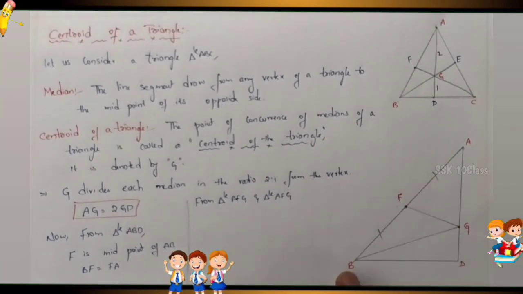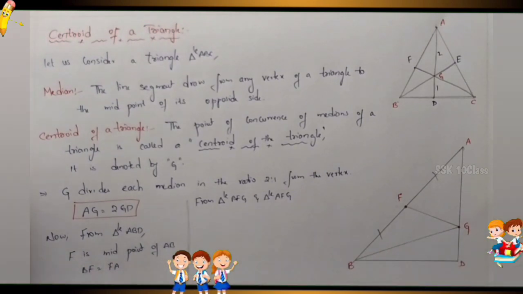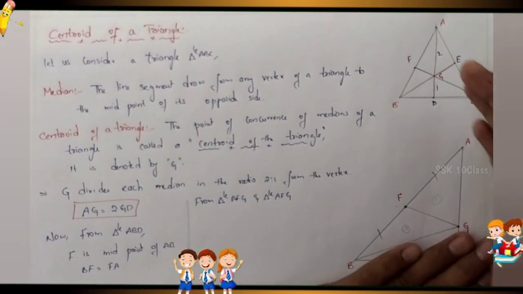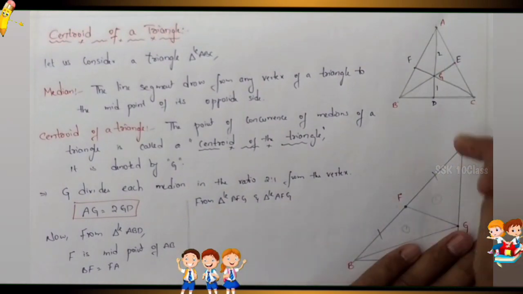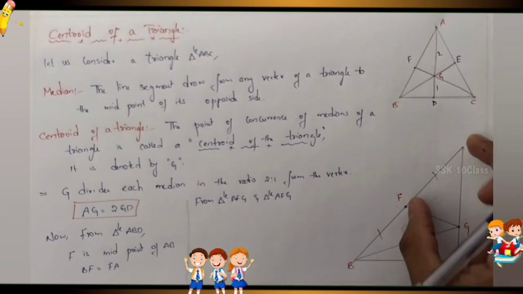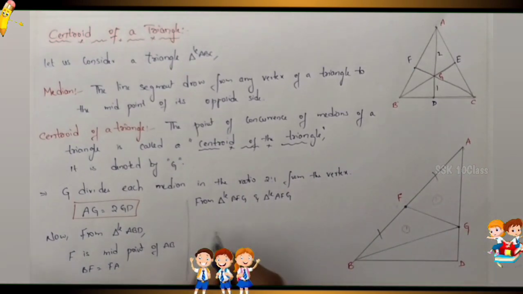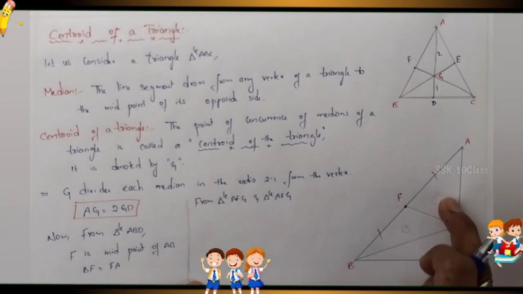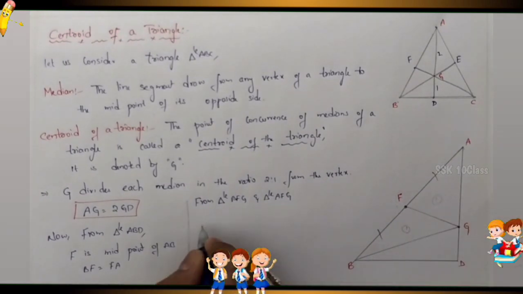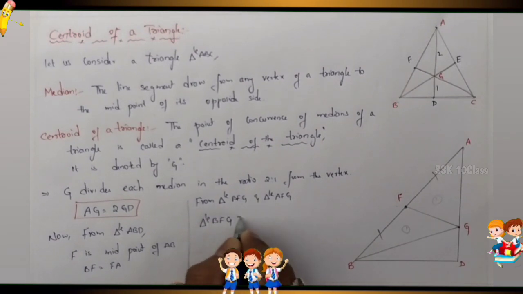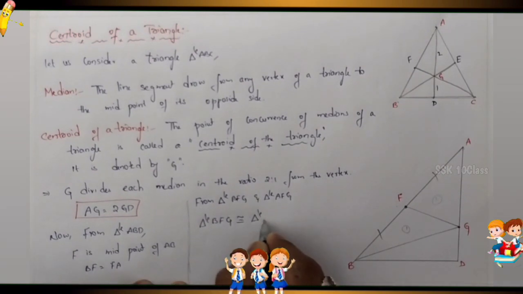Okay, from triangle BFG, this is the first part, this is the second part. Only this part we are considering. Now here BF is equal to FA. If you observe, both triangles are congruent, that is, triangle BFG is congruent to triangle AFG.